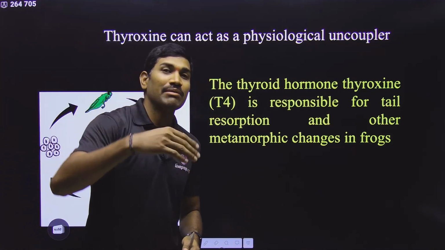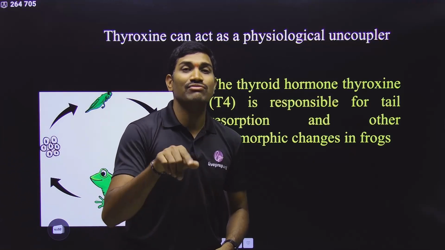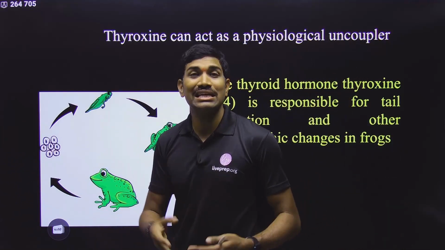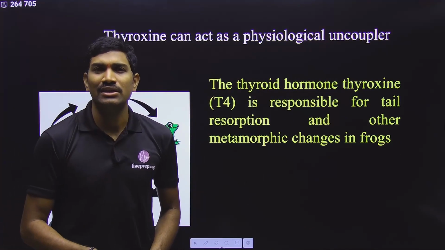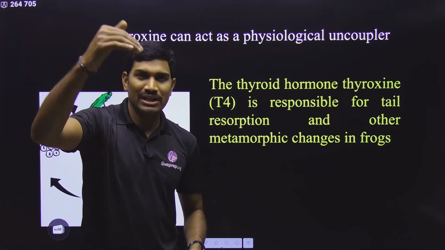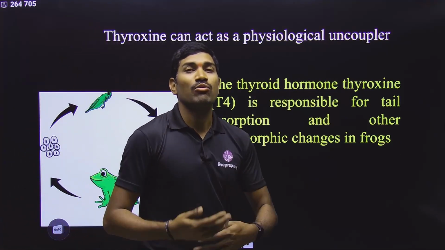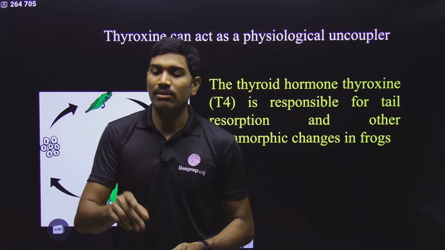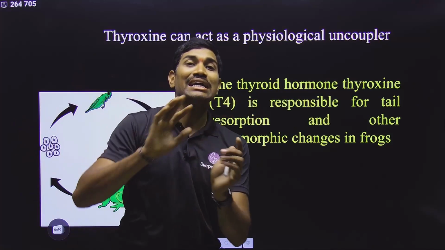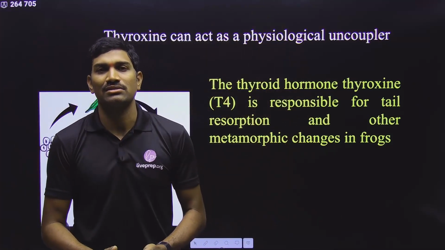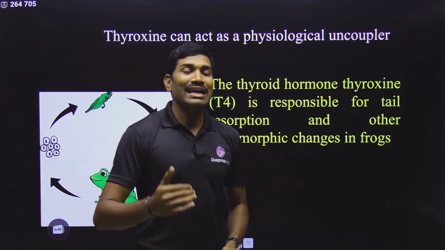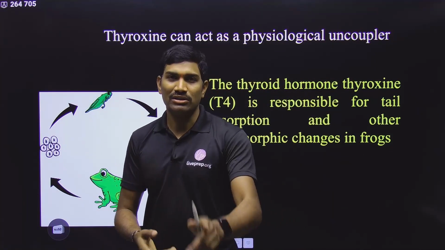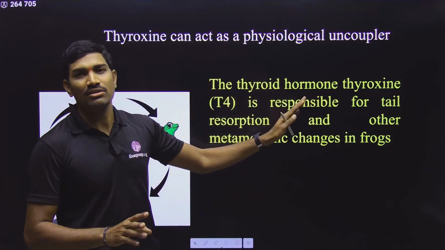Again, the H plus ions are coming back into the matrix through F0, F1 particles, also called oxysomes or elementary particles. All the information we studied. So when H plus ions are passing through like this, energy is released, and this released energy is used to combine ADP plus Pi to form ATP. This is the general process. In this way, the energy released is ultimately used for ATP production. That is the original concept.